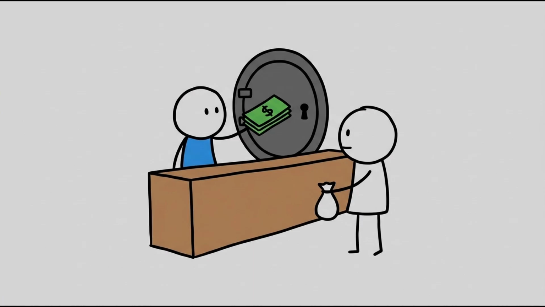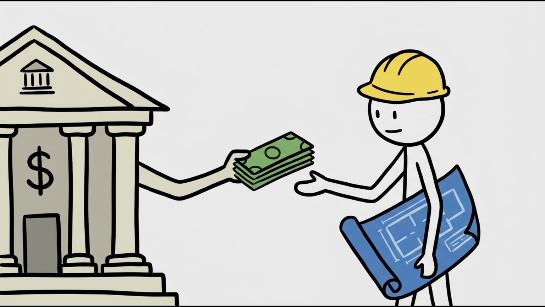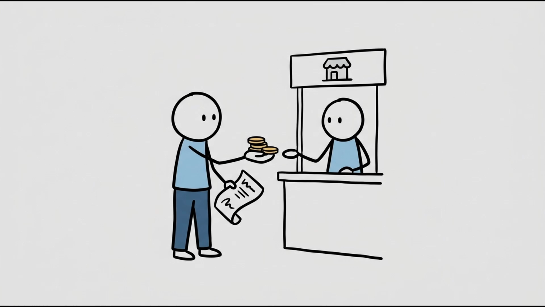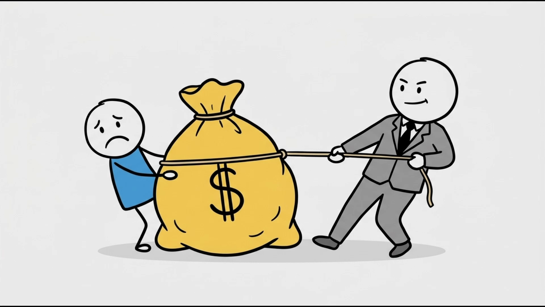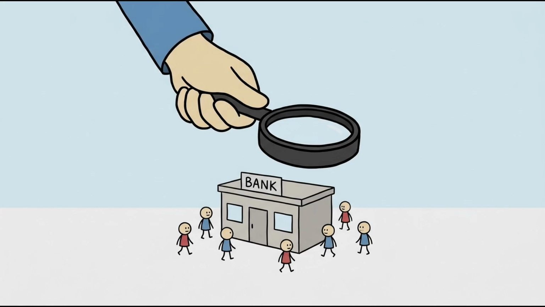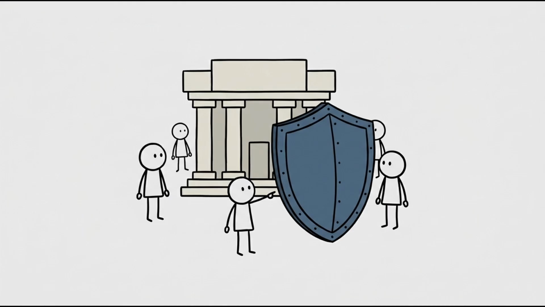They take your money, keep it safe, and lend it out to other people or businesses, charging interest for the service. The regular bank makes a profit on the difference between the interest it pays you and the interest it charges borrowers. The central bank regulates these regular banks to ensure they do not take excessive risks with your money.